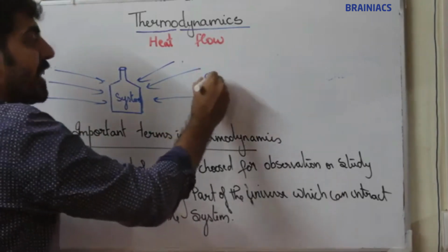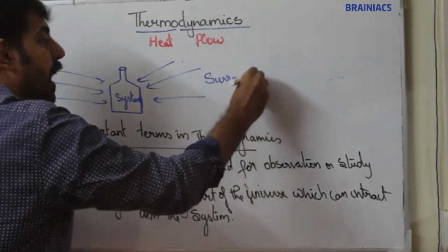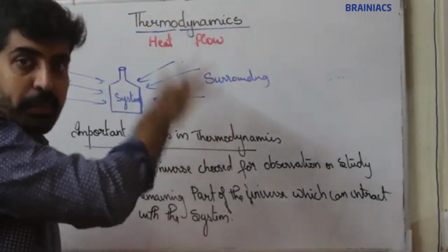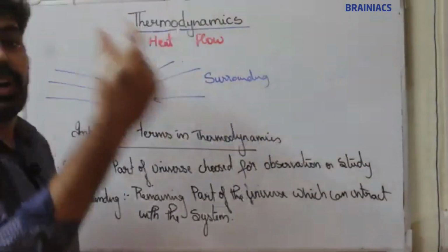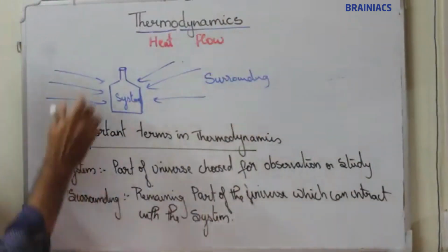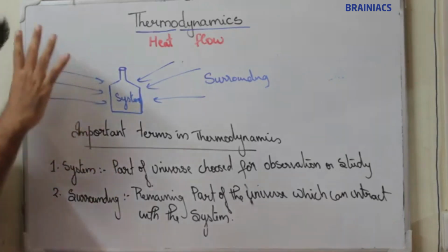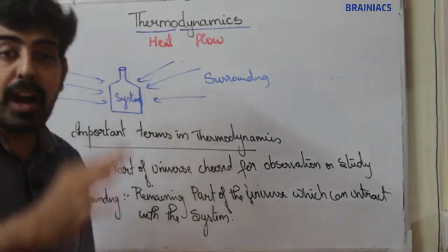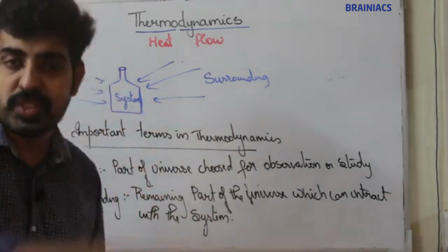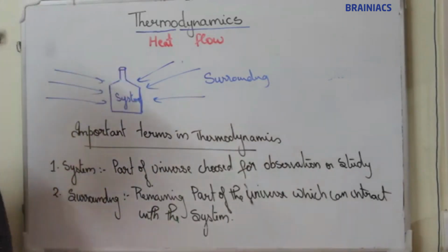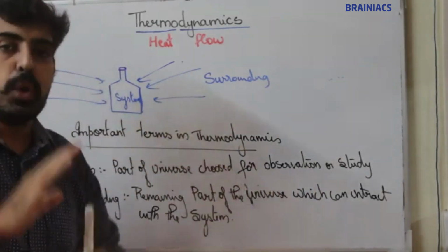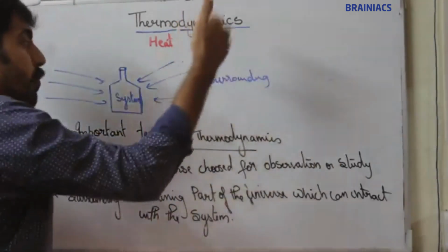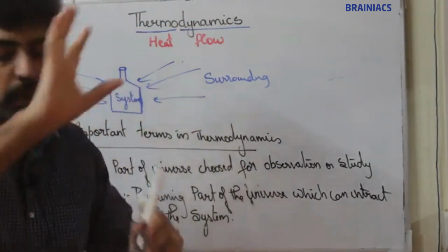So there are 4 important terms in thermodynamics. First is system, the part of the universe chosen for observational study. Second is surrounding, the remaining part of the universe which can interact with the system.